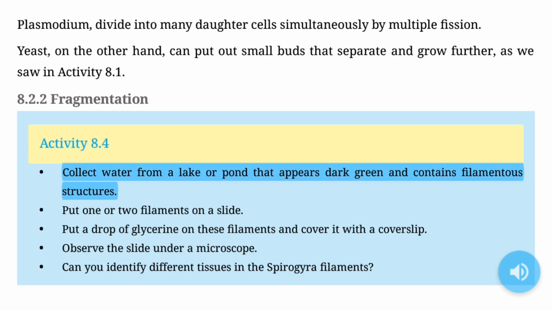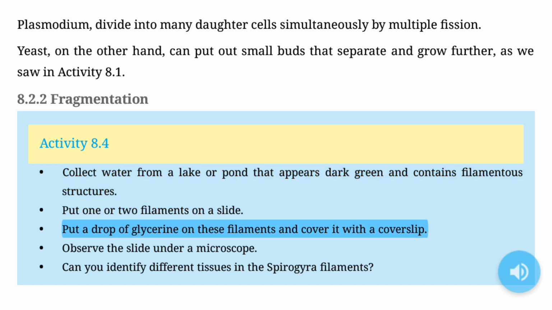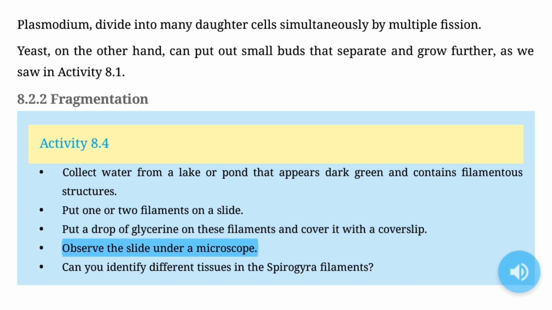8.2.2 Fragmentation. Activity 8.4. Collect water from a lake or pond that appears dark green and contains filamentous structures. Put 1 or 2 filaments on a slide. Put a drop of glycerine on these filaments and cover it with a cover slip. Observe the slide under a microscope. Can you identify different tissues in the spirogyra filaments?